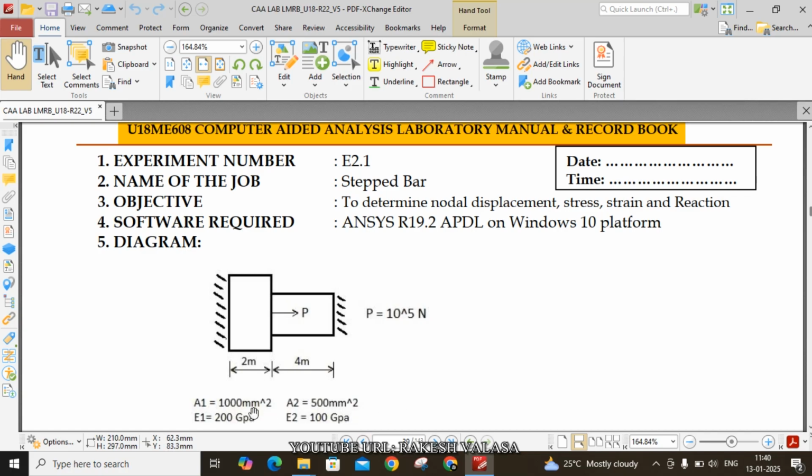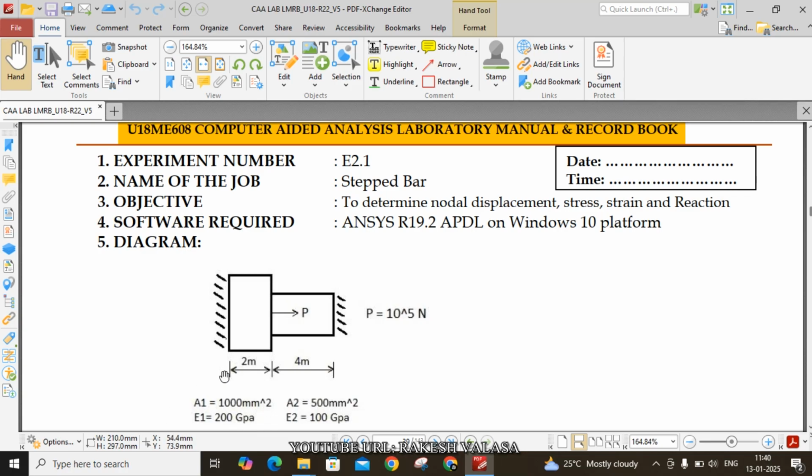You know that 1 millimeter equals 10 power minus 3 meters. So 1000 into 10 power minus 3 whole square. Here 200 into 10 power 3 Newton per mm square, so you can convert into Newton per meter square, that is 200 into E power 9 Newton per meter square.